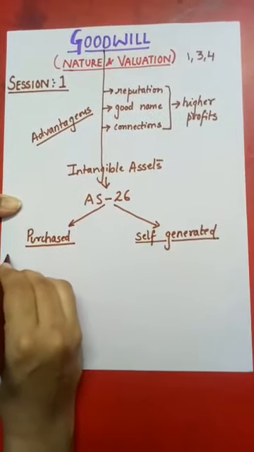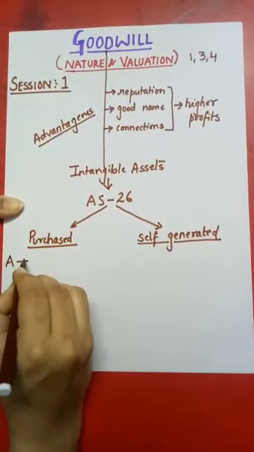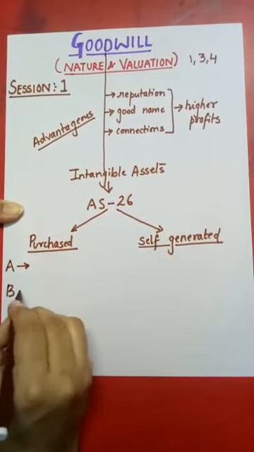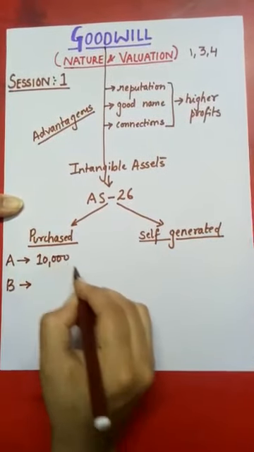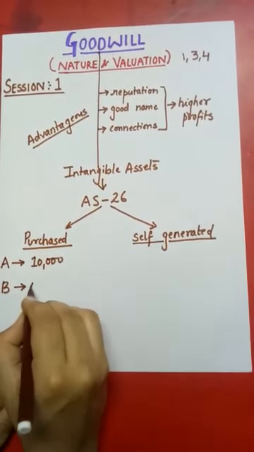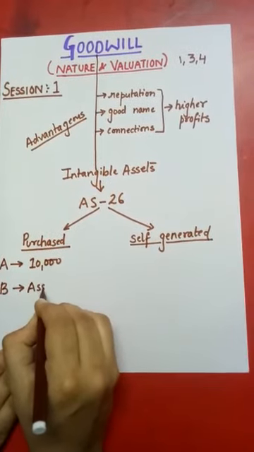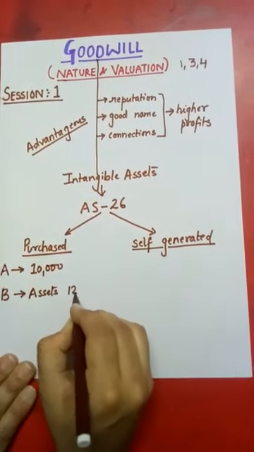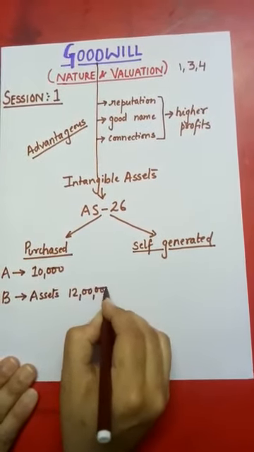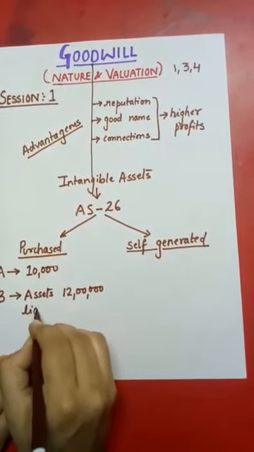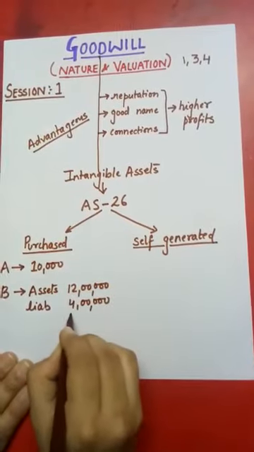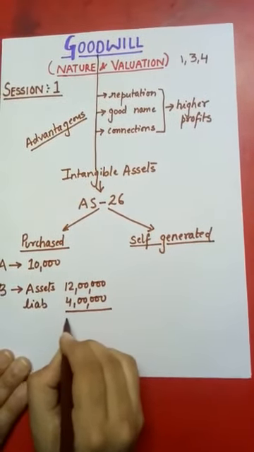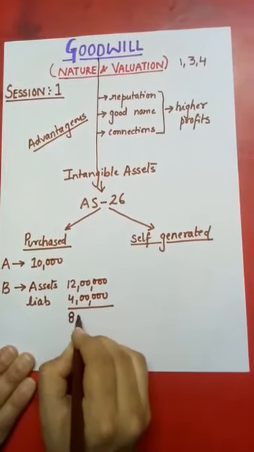Suppose there is A Limited which has purchased the business of B Limited for rupees 10 lakh. But the assets of B Limited were rupees 12 lakh, and the liabilities of B Limited were rupees 4 lakh. So the net value of B Limited is rupees 8 lakh.